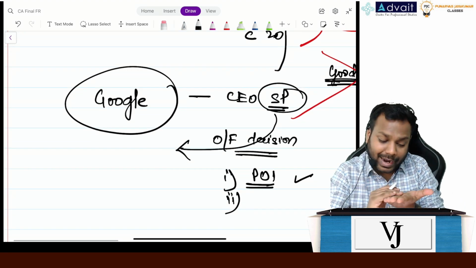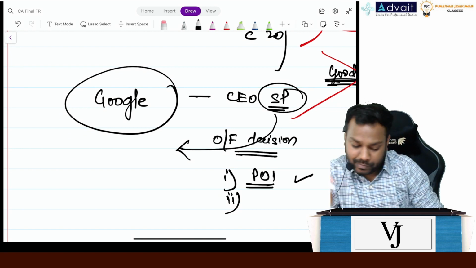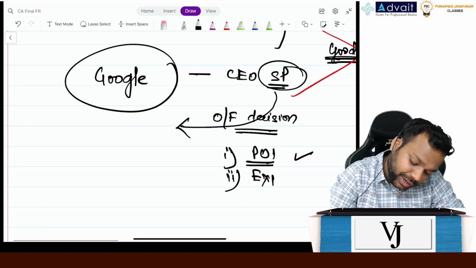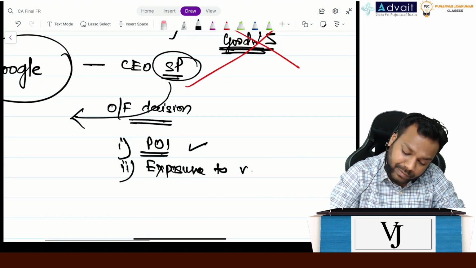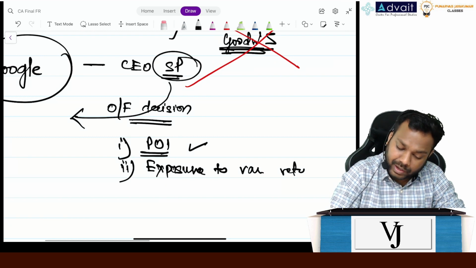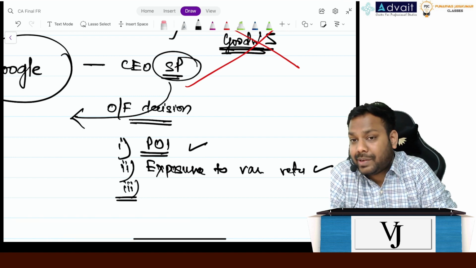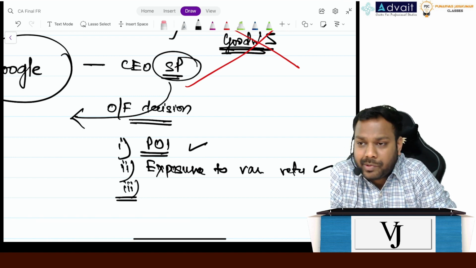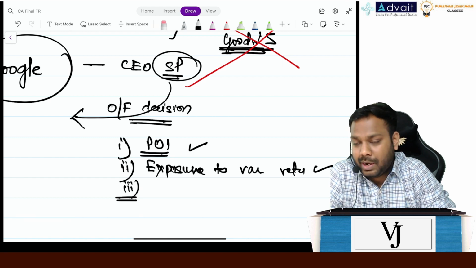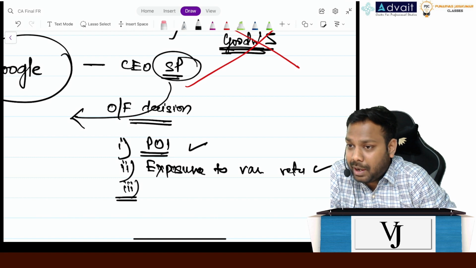Second condition, he will definitely have the shares of Google also. So whatever decisions he will take, his returns will also vary according to that. So he has the exposure to variable returns, right? Third one, ability to exercise its power to affect returns. Now let's suppose Sundar Pichai wants to take any decision which the founders of Google didn't approve.